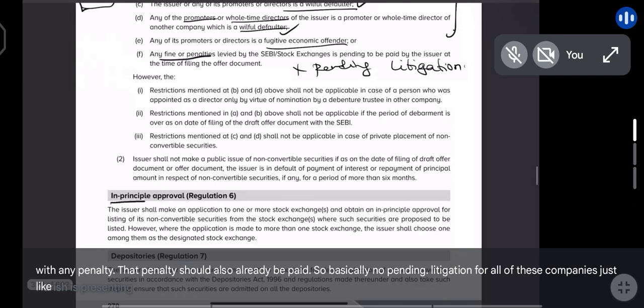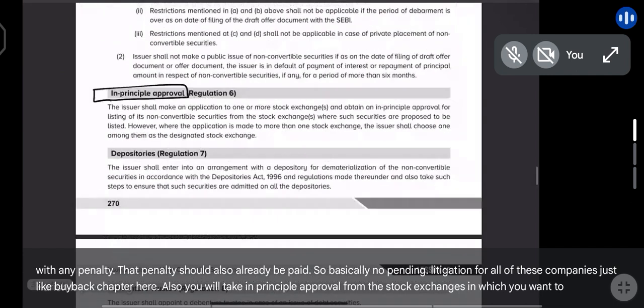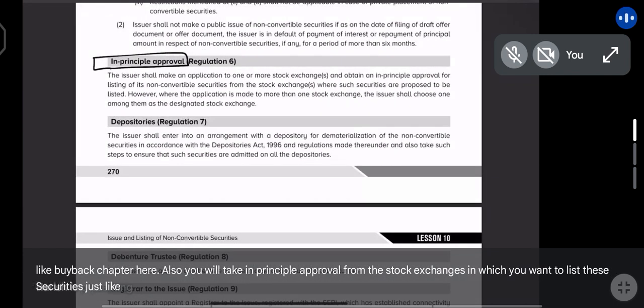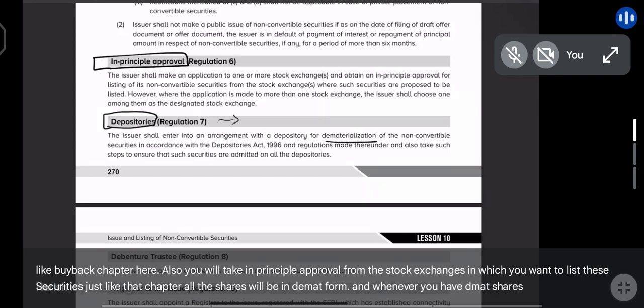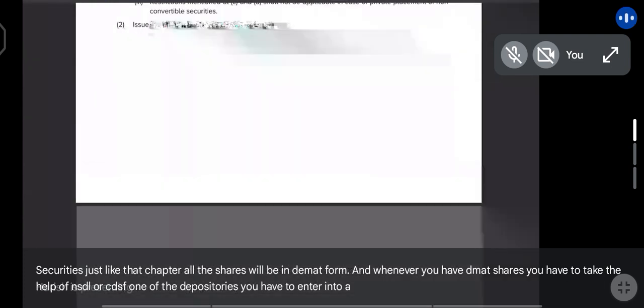Just like the buyback chapter, here also you will take in-principle approval from the stock exchanges in which you want to list these securities. Just like that chapter, all the shares will be in demat form. And whenever you have demat shares, you have to take the help of NSDL or CDSL. One of the depositories, you have to enter into an agreement.